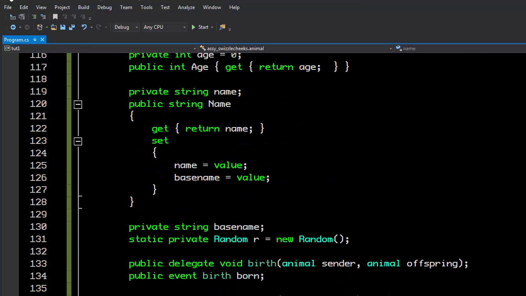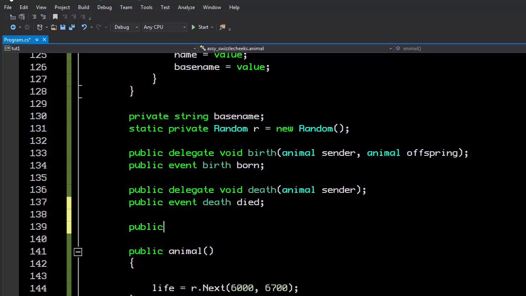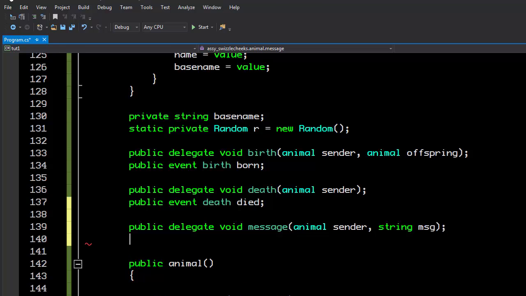let's create an opportunity for our animals to send us a message. So let's create a delegate for that. Public delegate void Message with a string of a message. And we probably should have the animal as a sender. And we will create an event called animal message. Or let's just say NewMessage is probably a much better event name.